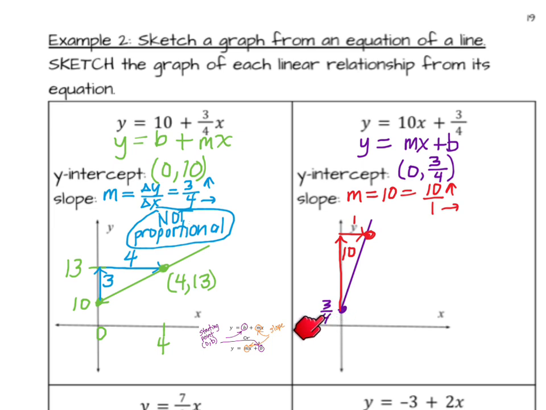So if I'm at 3/4 and I go up 10, now I'm at 10 3/4. And if I'm at 0 for this point, x is 0, and I move 1 to the right, I'm at 1. So the coordinates of this point are 1, 10 3/4. It is a straight line, but does not go through 0, 0, so it also is not proportional.